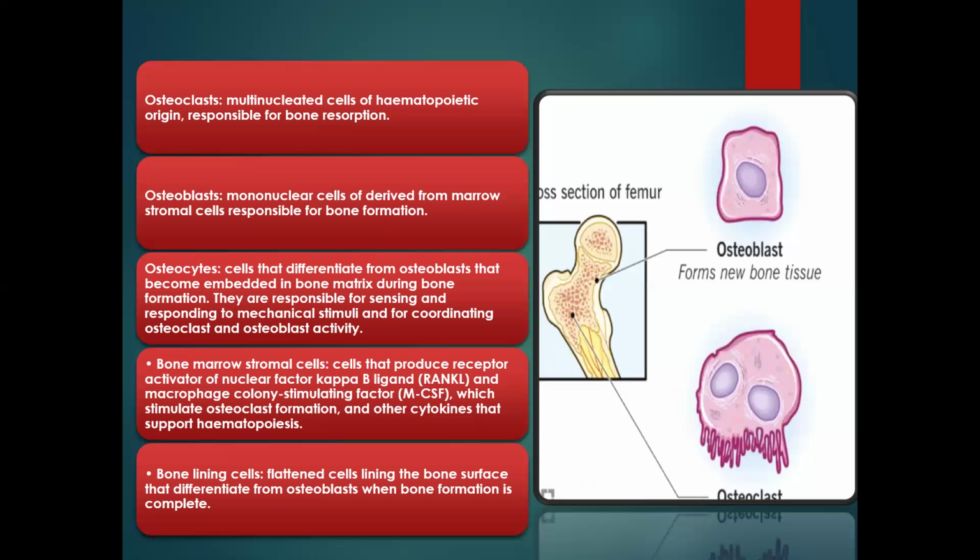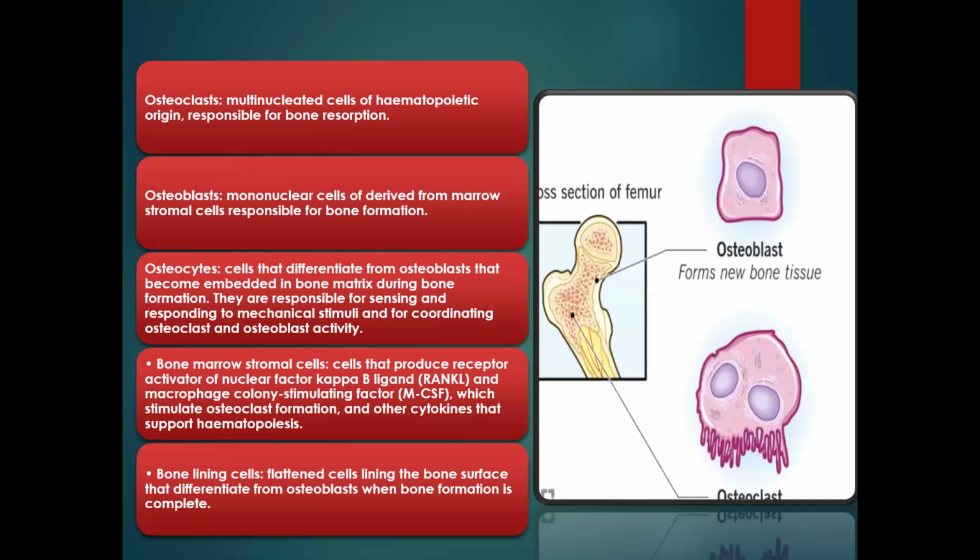Then we have the bone marrow stromal cells. These are cells that produce the receptor activator of nuclear factor kappa B ligand and macrophage colony stimulating factor, M-CSF, which stimulates osteoclast formation, and other cytokines that support hematopoiesis. So this group of cells coordinates this process, because the production of all these hematopoietic cells undergoes a series of processes, and it is the responsibility of this cell to coordinate that.